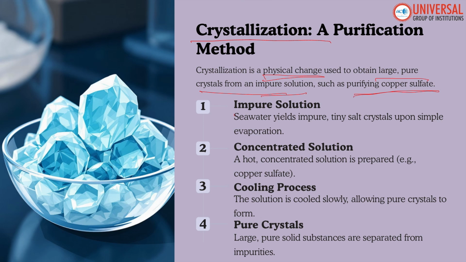First, we collect the impure solution of copper sulfate, and then a concentrated, or saturated, copper sulfate solution in water should be prepared. And the third step is cooling process, where we allow it to cool down, allowing a formation of the crystal. And then fourth one is pure crystal is formed, filtered and separated from the impurities.